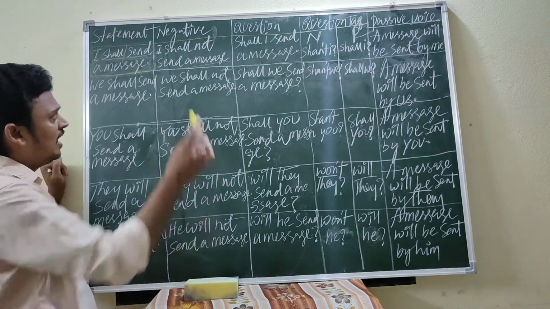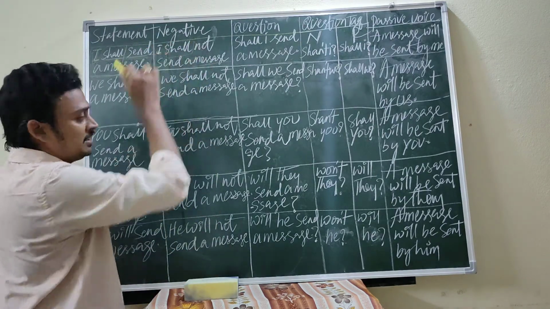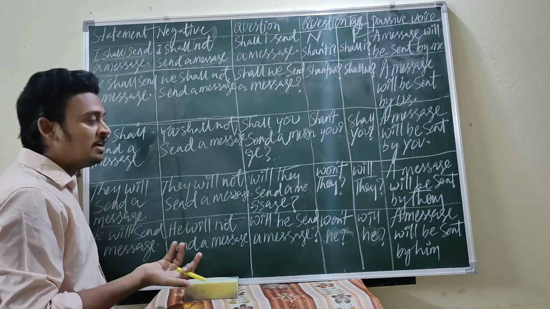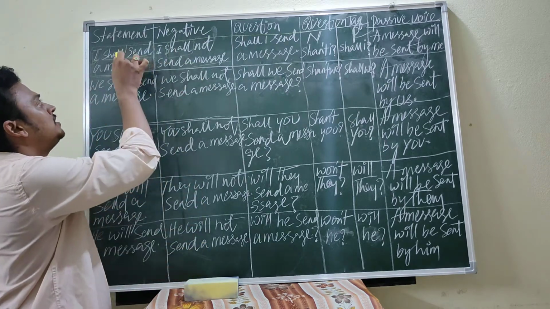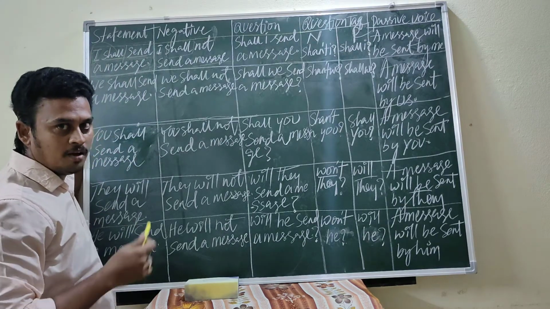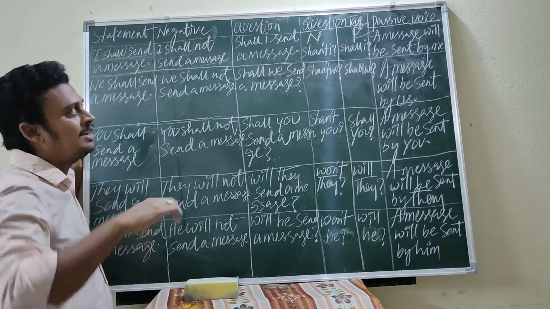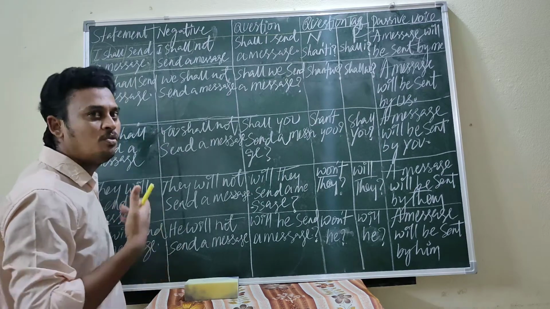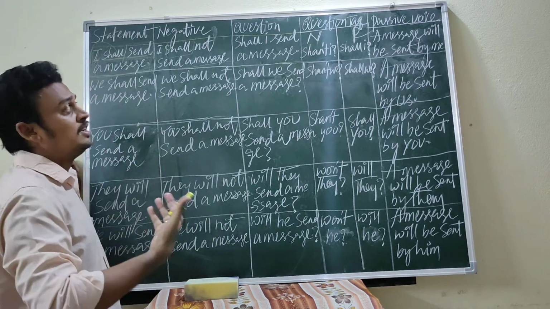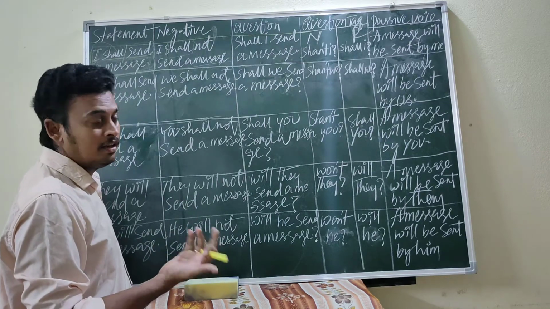Question. Here the helping verb is shall. What do we have to do while forming a question? The helping verb comes in the beginning of the sentence, then the sentence becomes a question. Which question? Sorry, a yes or no question.